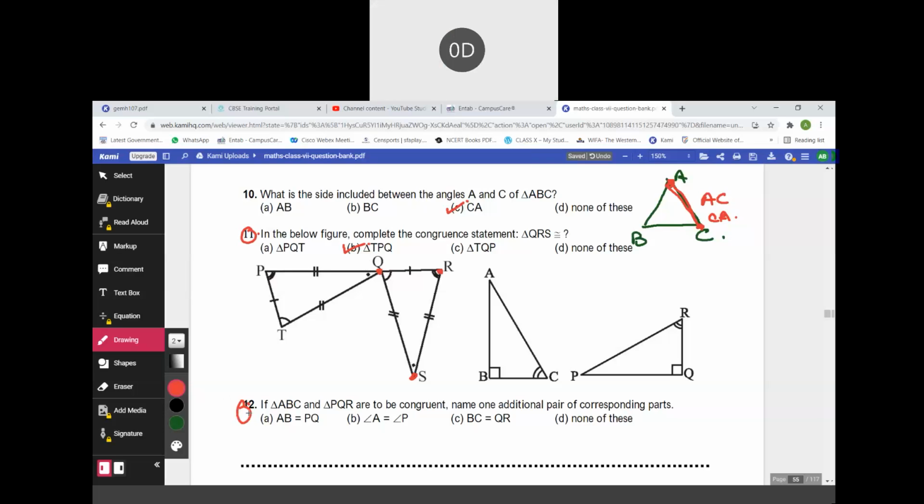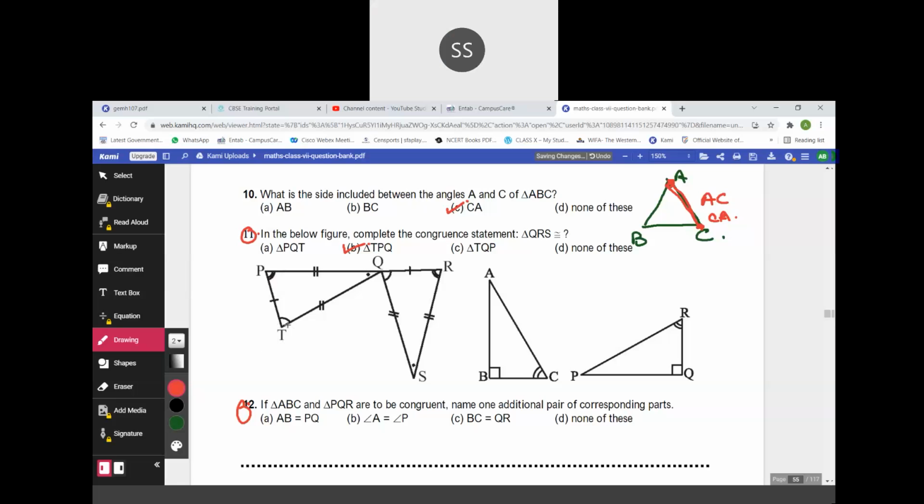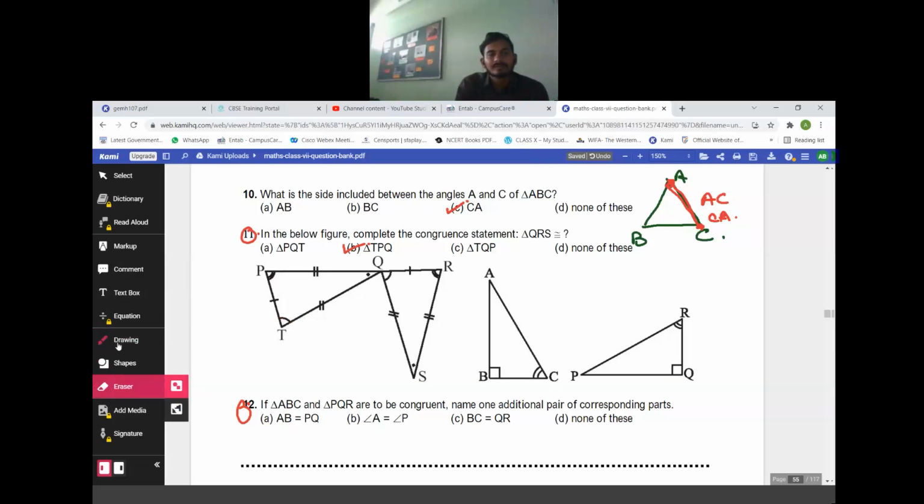Sir, I didn't understand question number 11. First of all, see, can you see this one part, Naman? This angle, one line.